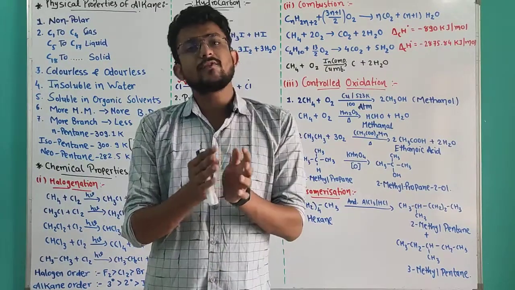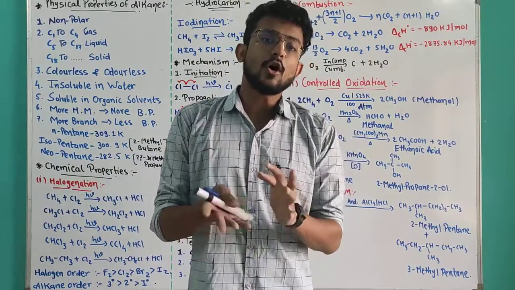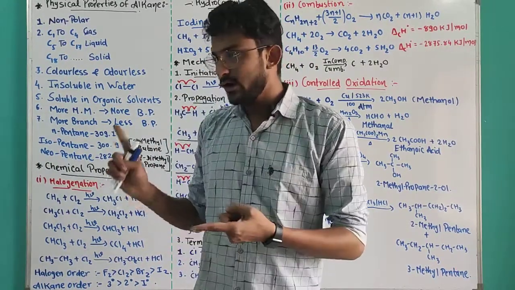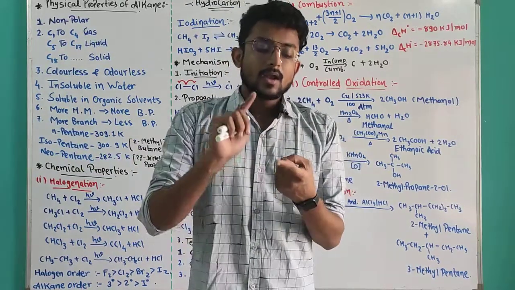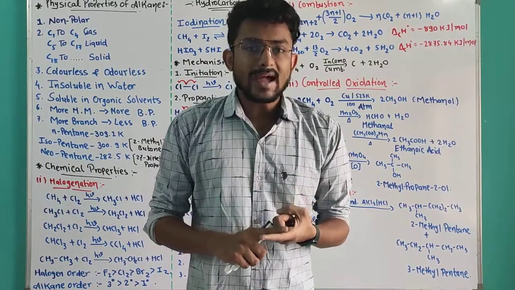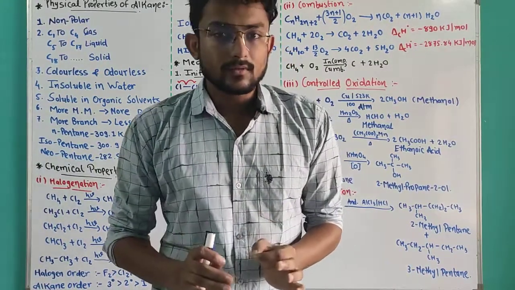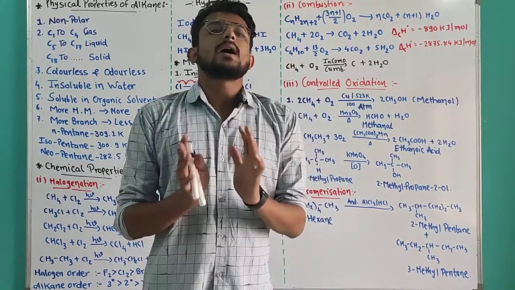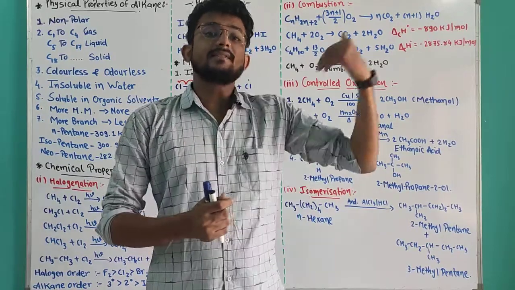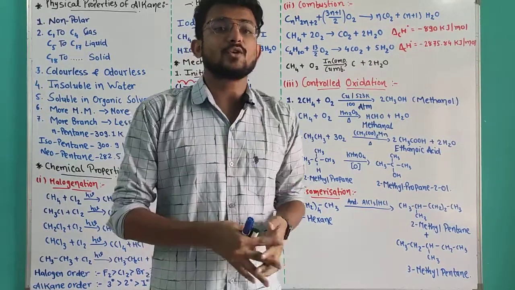Which functional groups are going to substitute the hydrogen of the alkane? Halogens, meaning fluorine, chlorine, bromine, iodine. Nitro, sulfonic acid. This type of functional group reacts with alkane at a severe condition, or very high temperature or pressure.